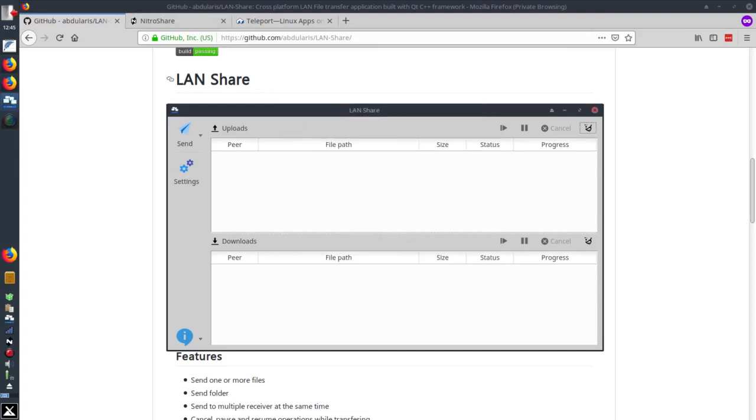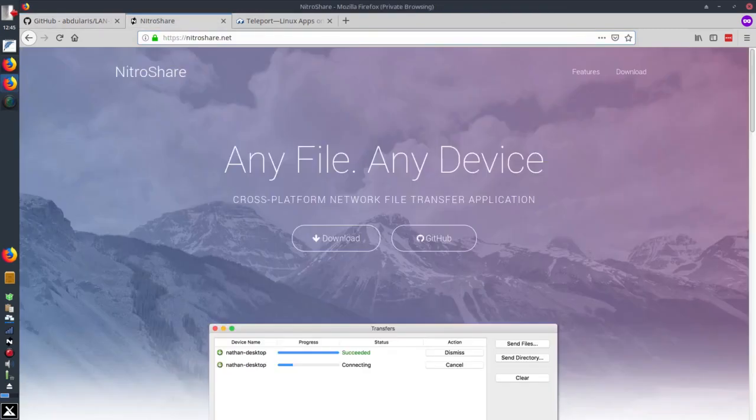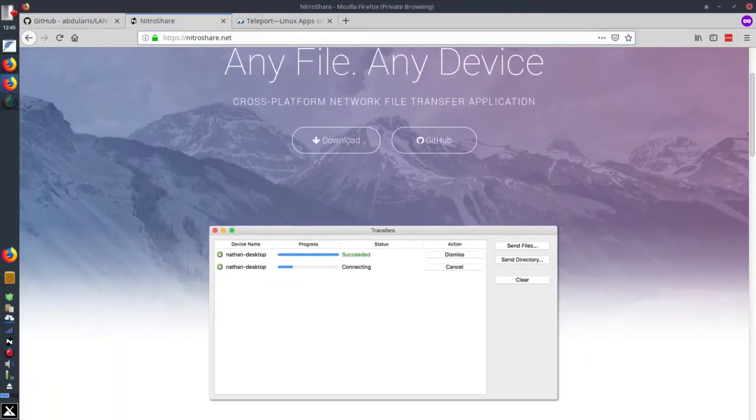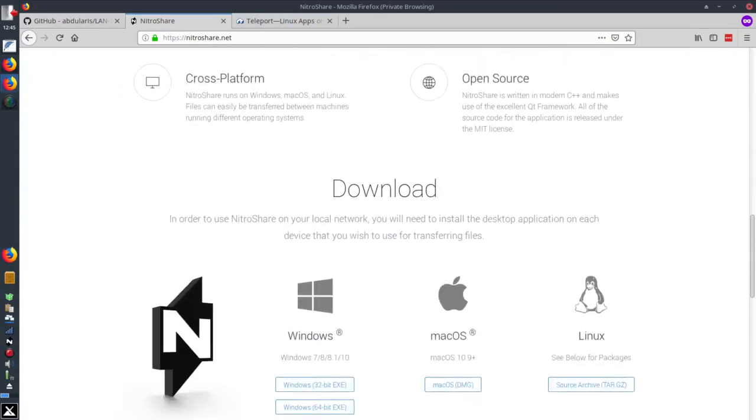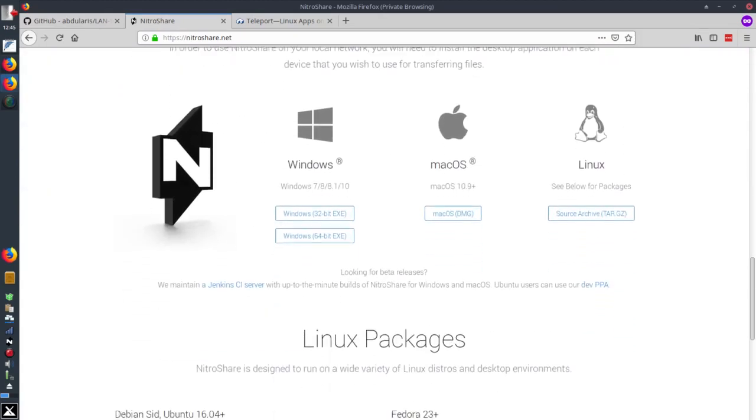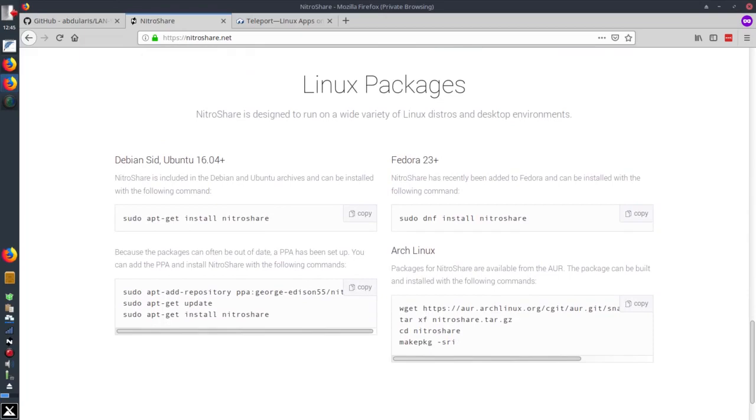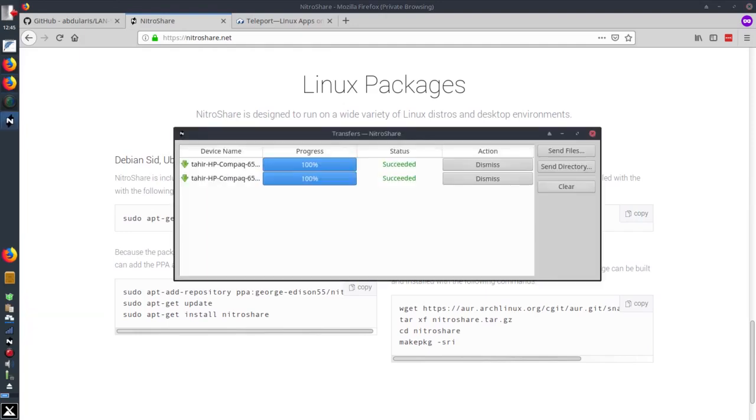The second application is NitroShare and it is also a cross-platform application available for Windows, Mac and Linux. So for Linux you can see installation instructions and it is already running here. Let me show you my transfers.